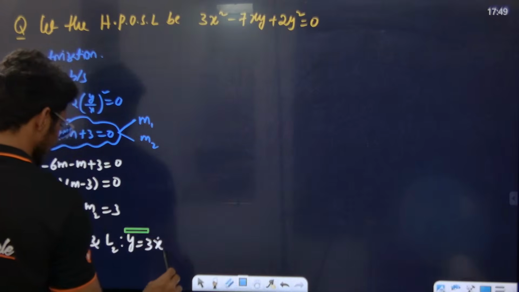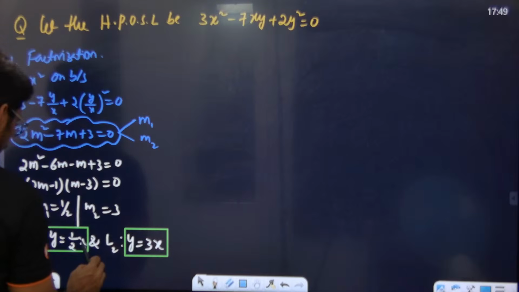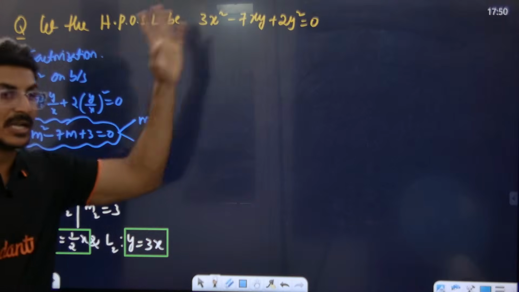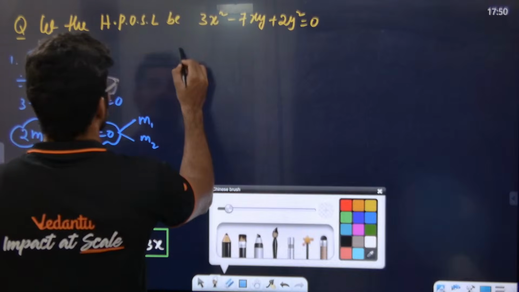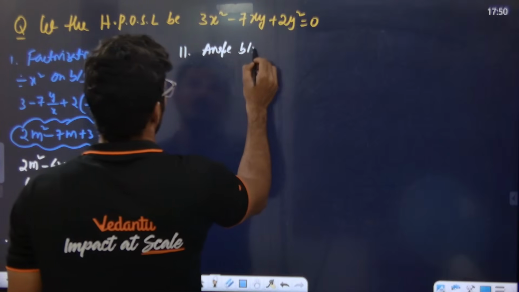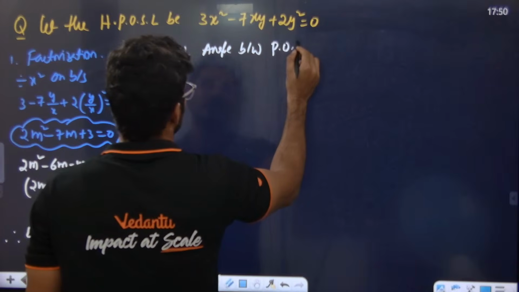In the line equations multiply பண்ணா நமக்கு அந்த pair of straight line வந்துடும்டா. Check. இது multiply பண்ணா திருப்பி இந்த pair of straight line வந்துரும். இது இப்படி தான் factorize பண்ணனும். This is what factorization is all about. Second one பாரு, angle between L1 and L2, angle between pair of straight lines.